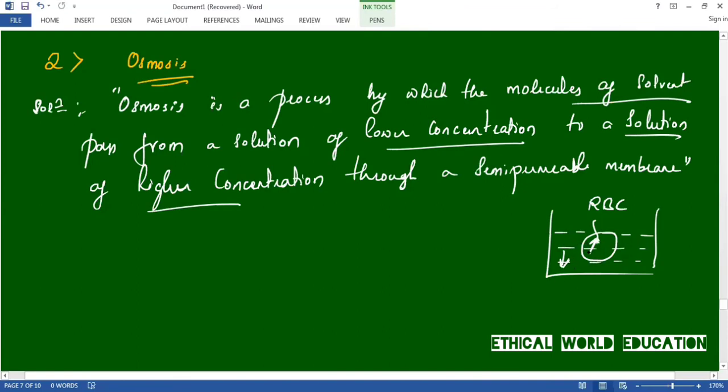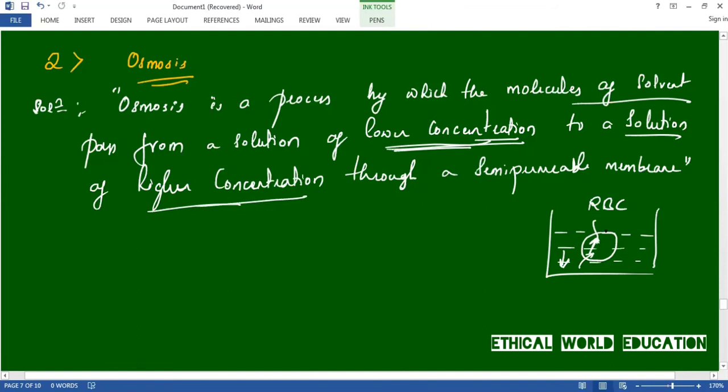Obviously, the solvent will move from lower concentration to higher concentration, and diffusion will take place. Ultimately, the cell will become turgid and it may burst. So the solvent moves from the solution of low concentration to the higher concentration through a semi-permeable membrane.